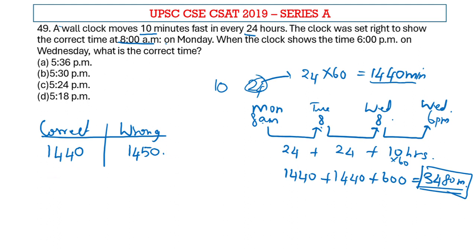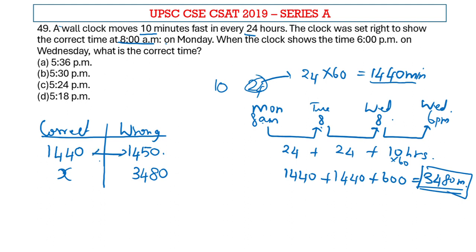Now the correct clock, we know it has moved for X minutes, but the wrong clock has moved for 3,480 minutes. So we are supposed to find X. So we already know these ratio.